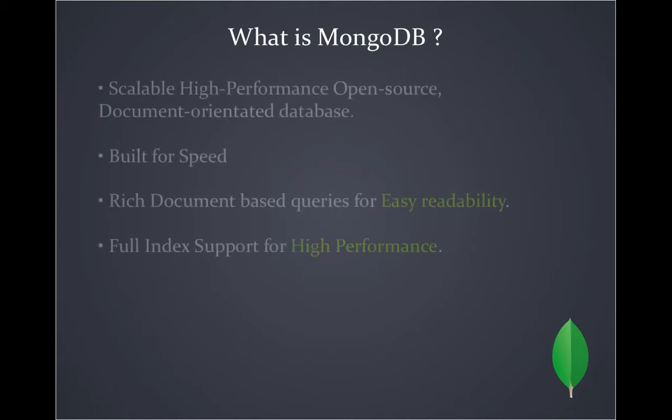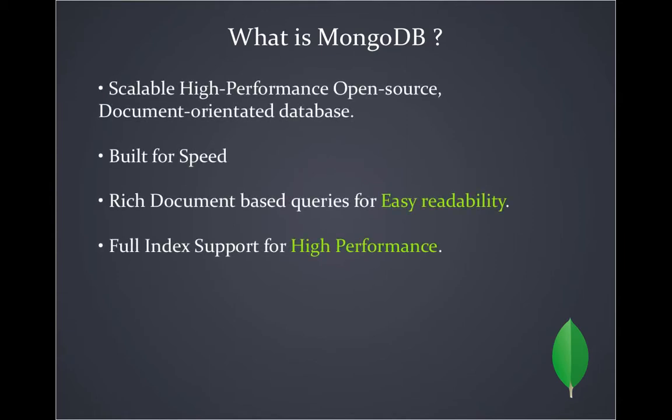So what is MongoDB? MongoDB is a scalable, high performance, open source, document oriented database. The basic purpose of MongoDB is that it is built for speed, with rich document based queries for easy readability.